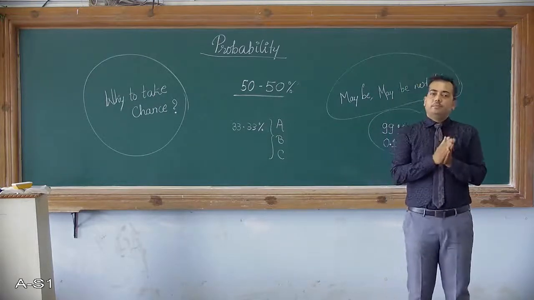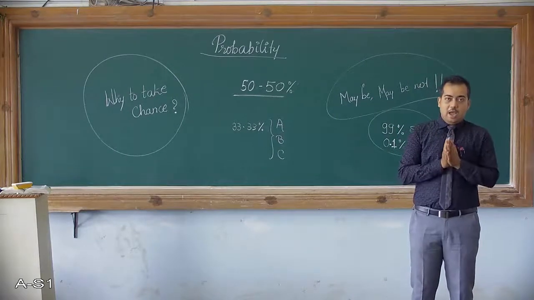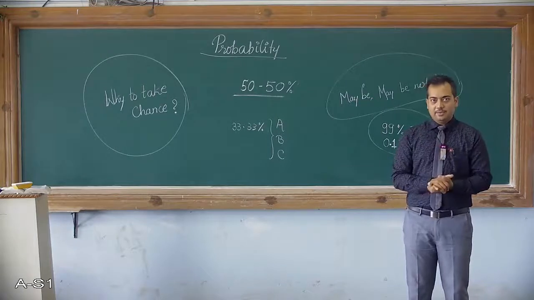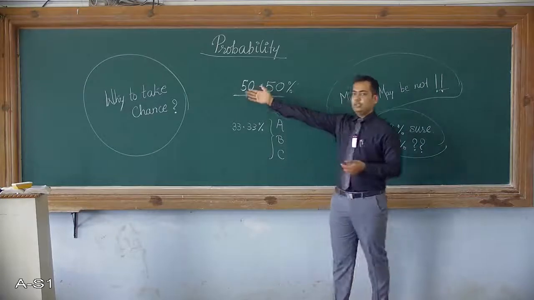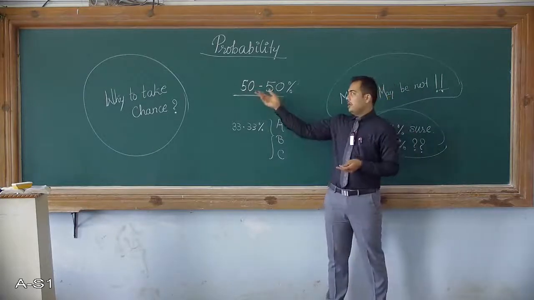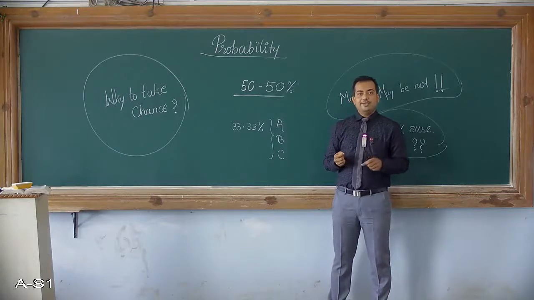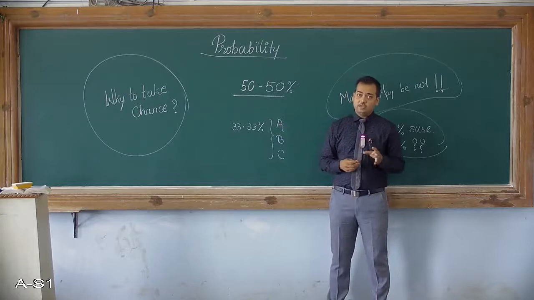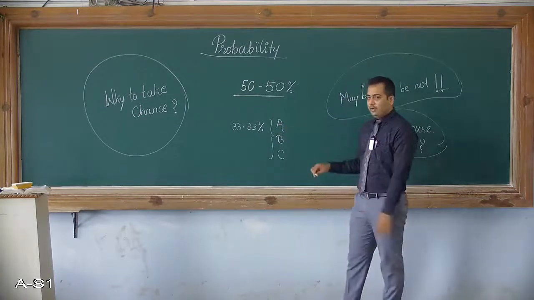What do you mean by probability? The terms which are related with probability, and how do you calculate probability mathematically. Okay, so now these two examples I had given where say there are two members in a team and they have got 50-50% chances of getting selected to write the exam. So for three members it is 33.33%.